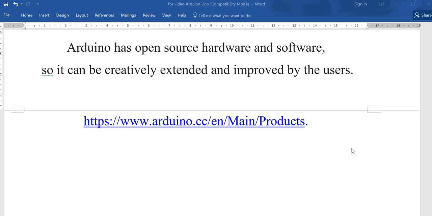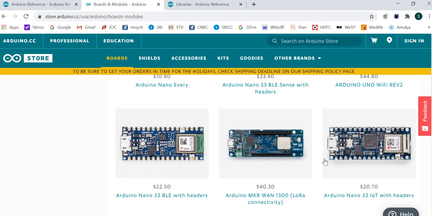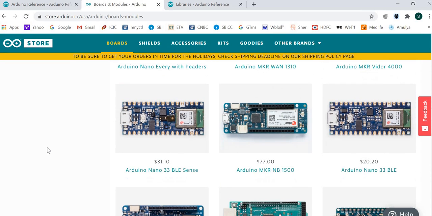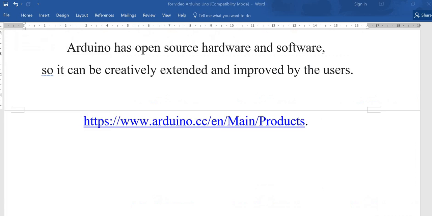Arduino actually consists of many products. We are concentrating on Arduino Uno, but there are many products. If you go to their products website, then we can see all the products, and any of them we can choose. Each is having some specialty in it.